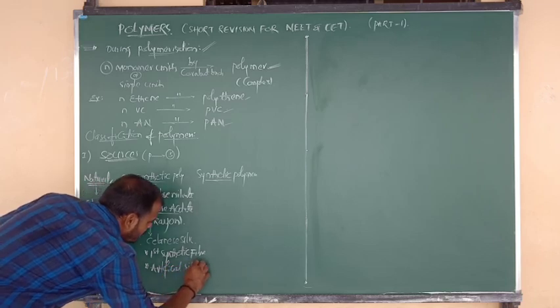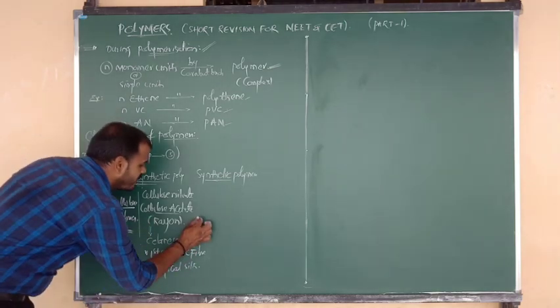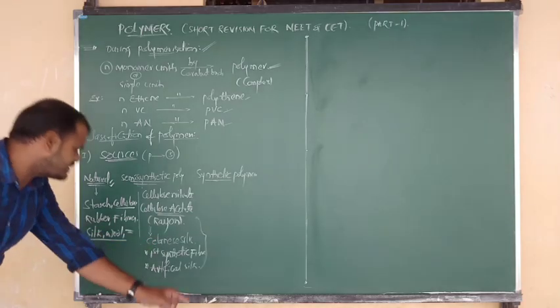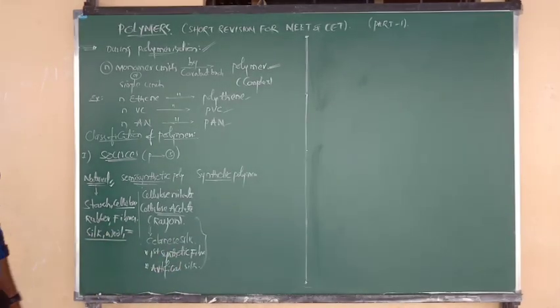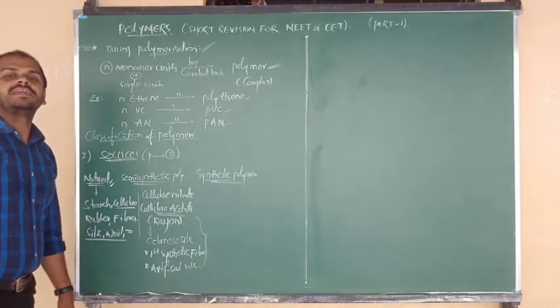We have to say, what? Artificial silk. So all this is very important information about cellulose acetate, and also about rayon. Okay? Good. Next, the third one is regarding synthetic polymers.